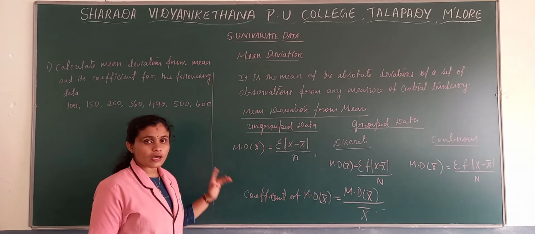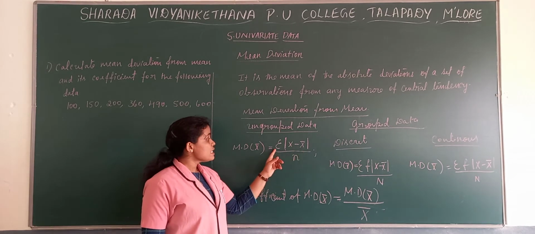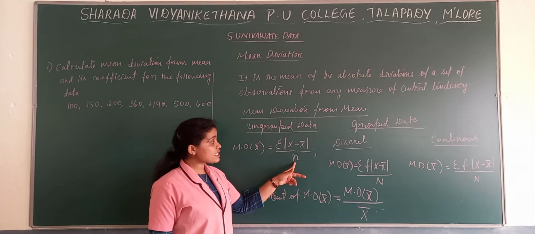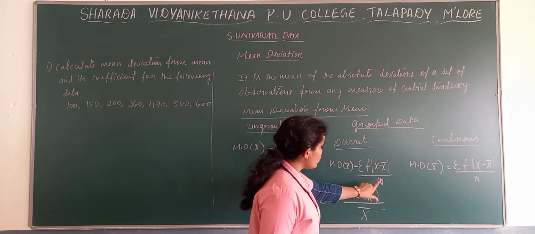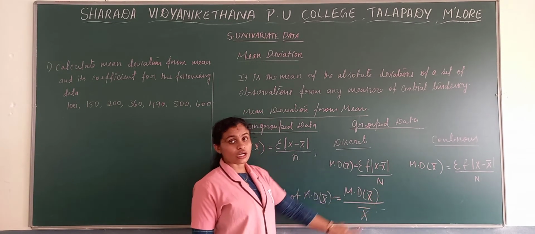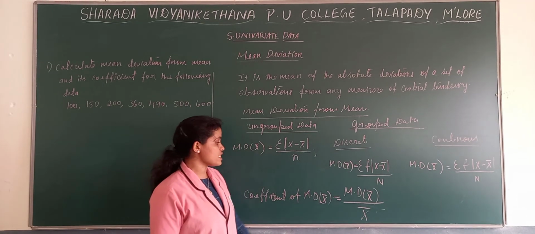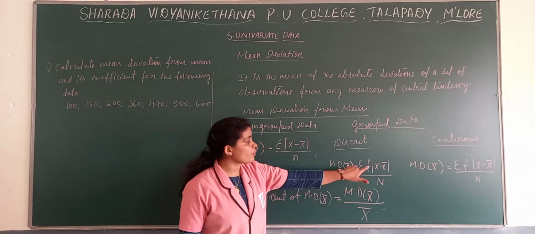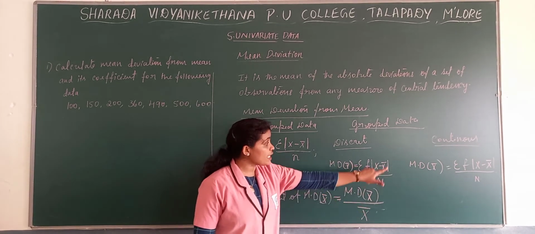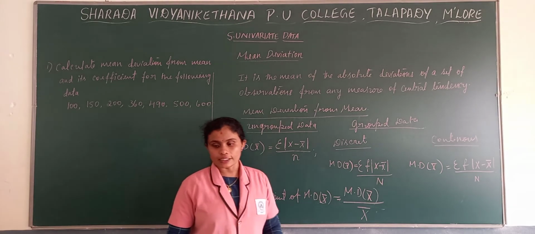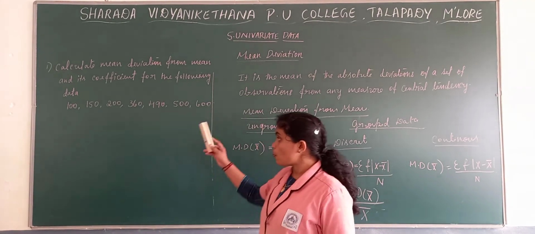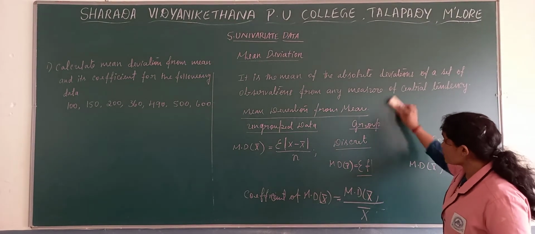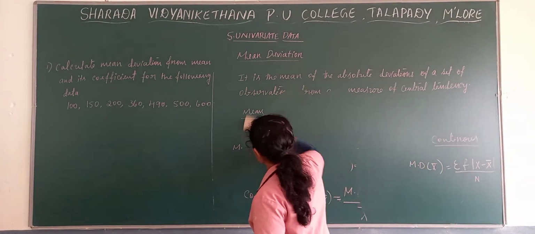So the first one, mean deviation from mean, is sigma modulus x minus x bar divided by small n. If it is grouped, capital F will come there, and also capital N, the total number of frequencies. This is for the coefficient of mean deviation from mean: the answer you get for mean deviation from mean, divided by mean. Now we'll see the problems under mean deviation from mean. I will erase this. Now look into the problem.